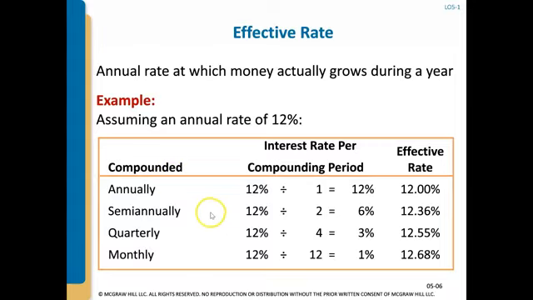This slide just tells you that if you're earning 12%, you're going to earn more. In year one, you're earning 12% straight. In year two, when you do the math, you end up earning 12.36%. And the more frequently your payment is compounded, the more you earn, so your effective rate is higher. Even though the terms are 12%, because it's compounded more frequently, the effective rate goes up.